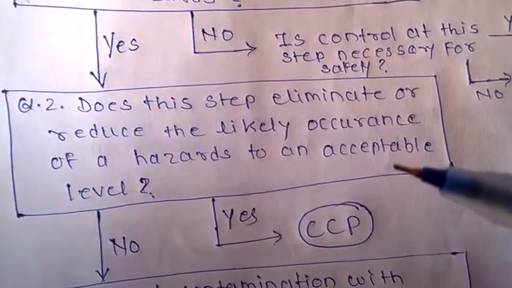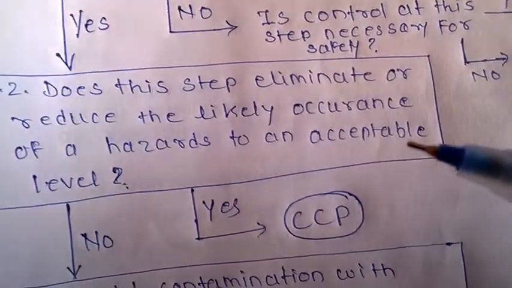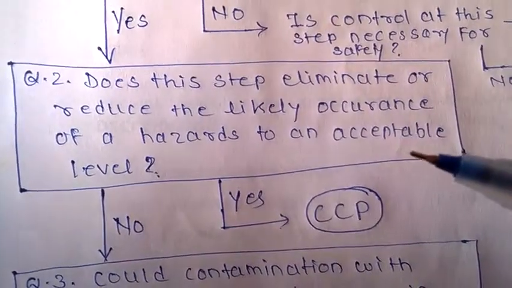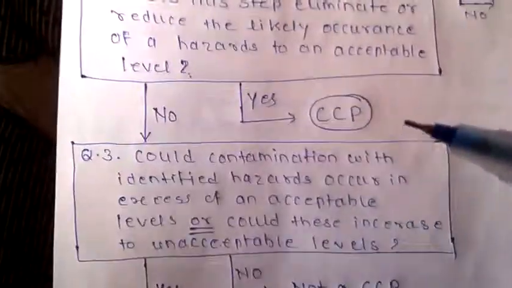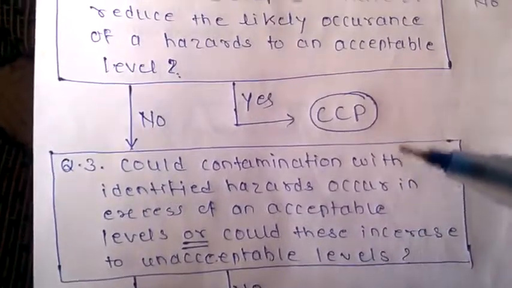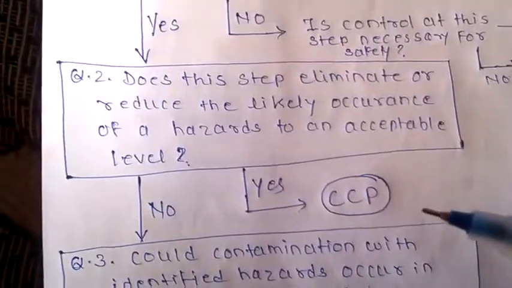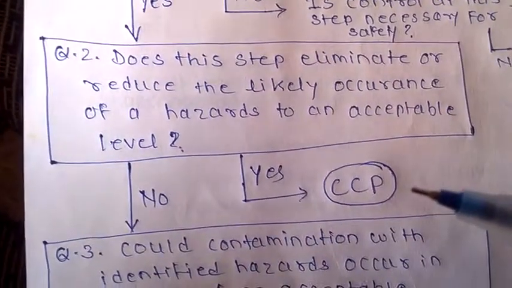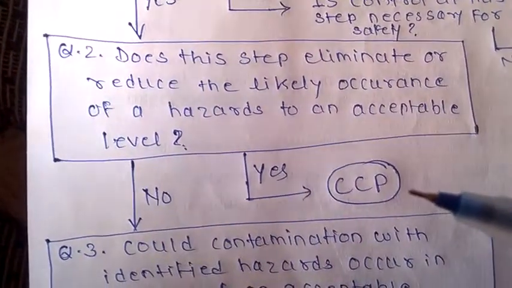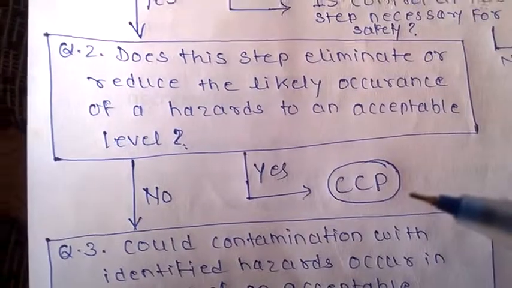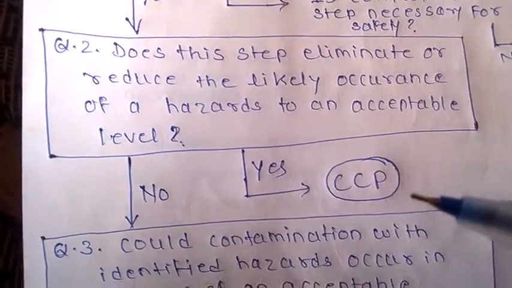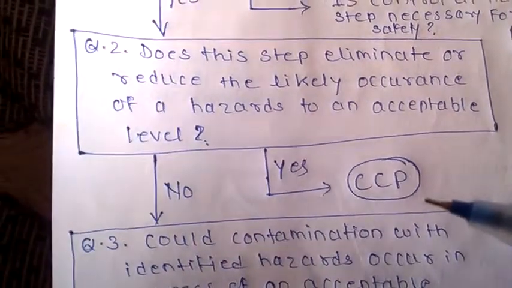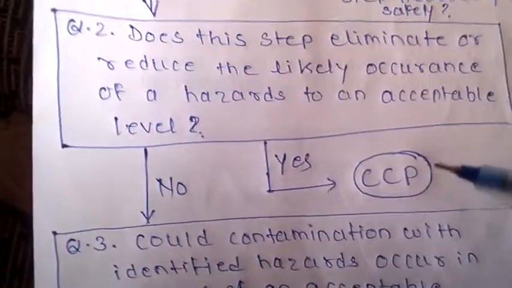whatever step we are providing, whether it reduces or eliminates, there will be two answers, yes or no. In case of yes, that is the CCP, meaning that step is critical to control, which is why it is called the critical control point. So in any example, if a step is able to eliminate or reduce the likely occurrence of that hazard, that step is considered critical, because it is a very important step.